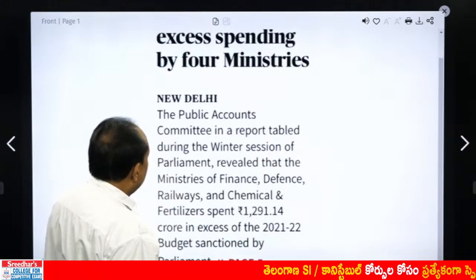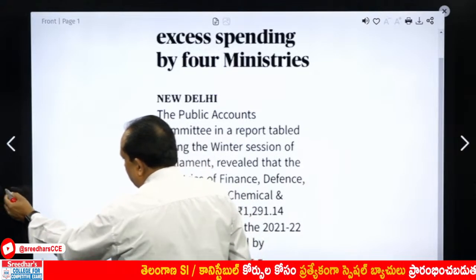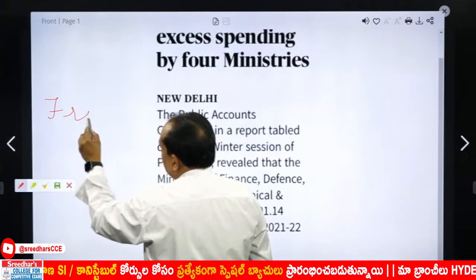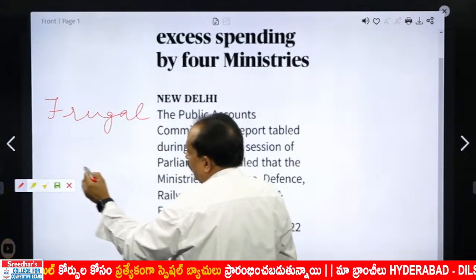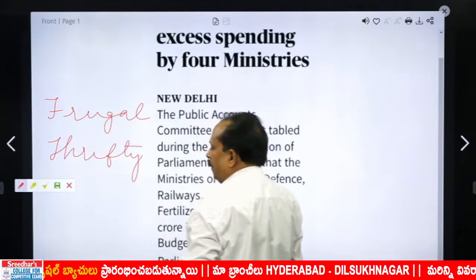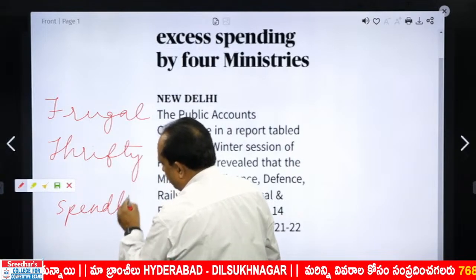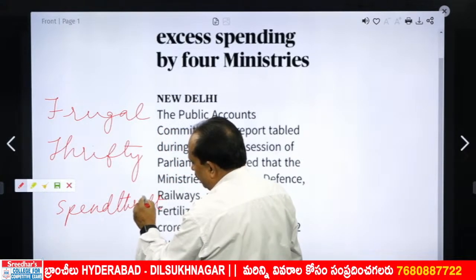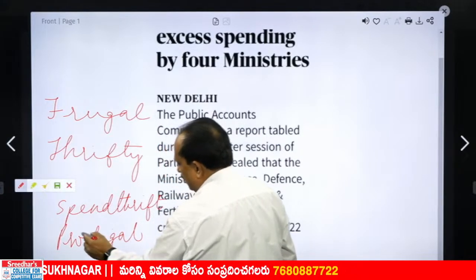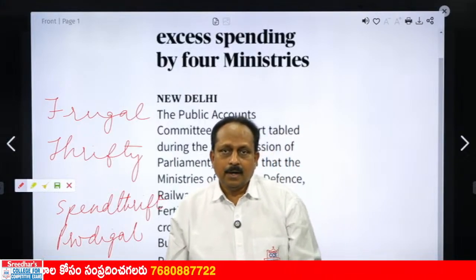Here, based on spending, I would like to give a few words. The very first one is frugal. We also use the word thrifty. But on the negative side, we have spendthrift. This is a negative word. Prodigal. This is also a negative word. And we also use words like lavish, extravagant.